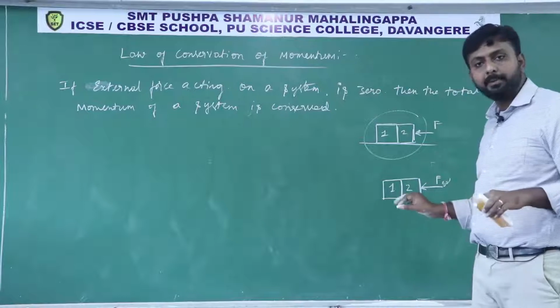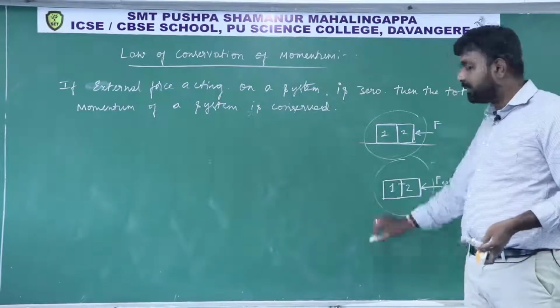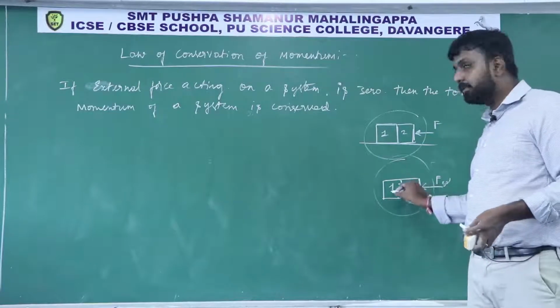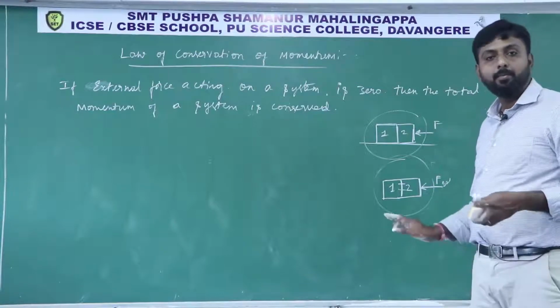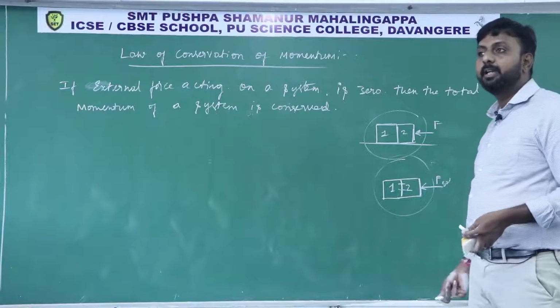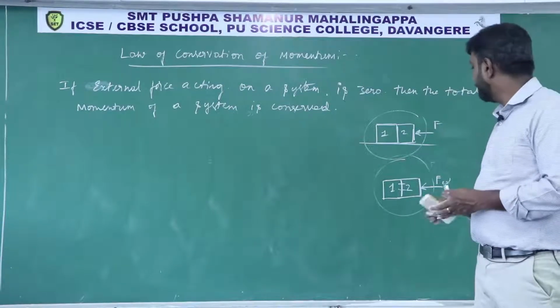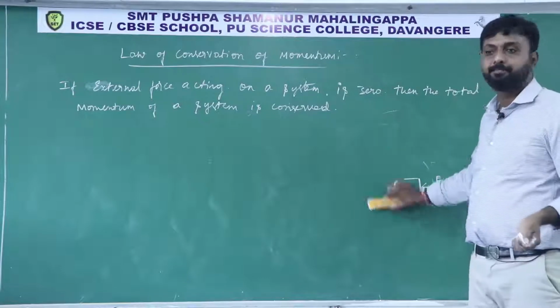Now no need to represent normal forces. Why? Because if I consider these 2 as a system, these normal forces become internal forces. I hope you understood the difference between internal and external forces. That depends upon how we are considering a system.